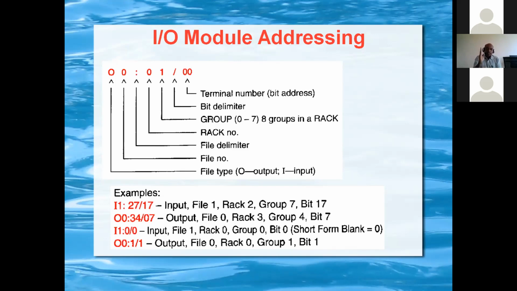So this gives file number, rack number, group number, that is slot number, and terminal number. This is how it is addressed properly, whether it is input or output. If it is input, it will be written by I. If it is output, it will be O.